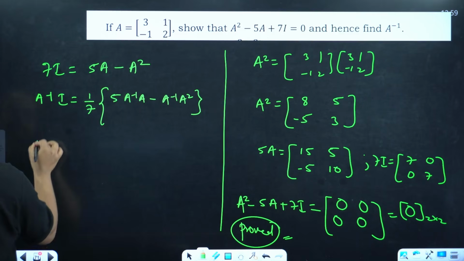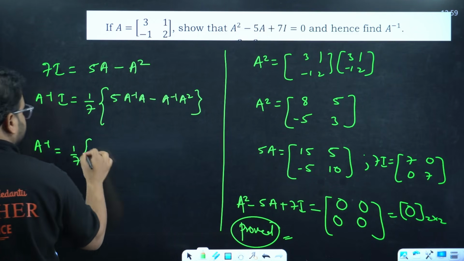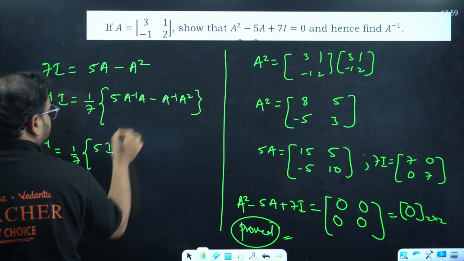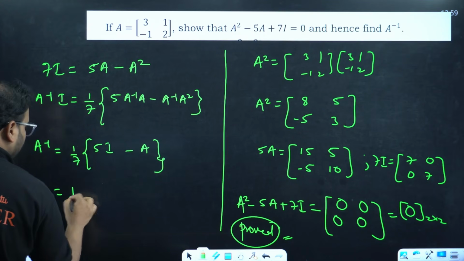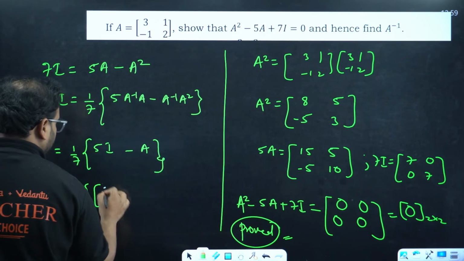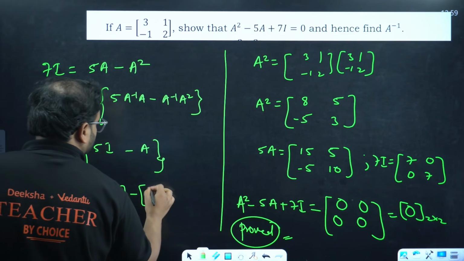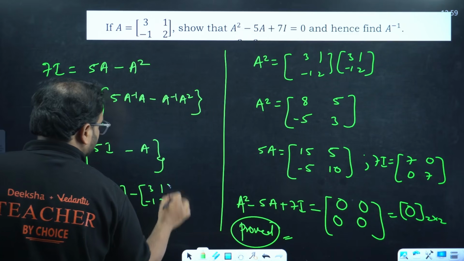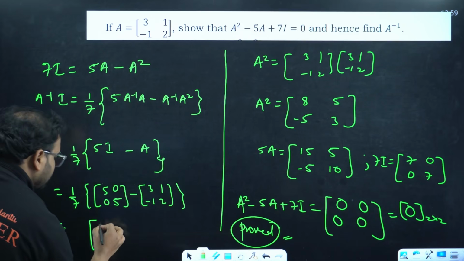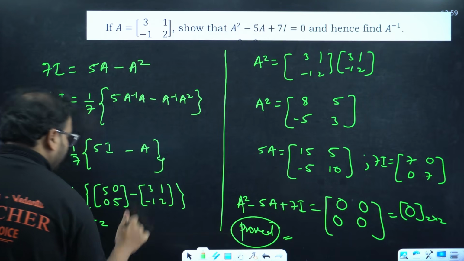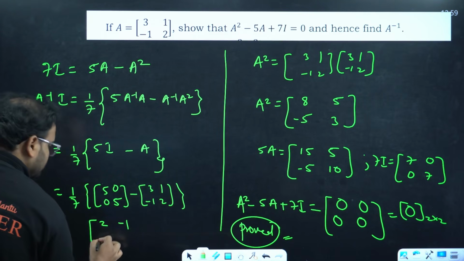Check it out. You're left with A inverse into I is A inverse. 1 by 7 is a constant outside. This becomes 5I minus A. 5I is what? 5 0 0 5. And A is what? 3, 1, minus 1 and 2. My answer is coming as 5 minus 3 is 2. 0 minus 1 is minus 1. 0 minus of minus 1 becomes plus 1.